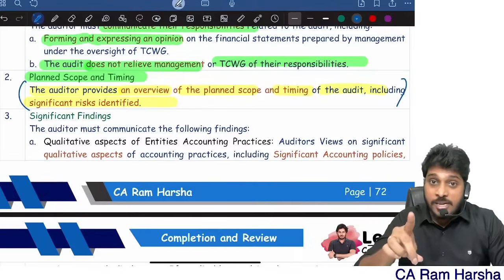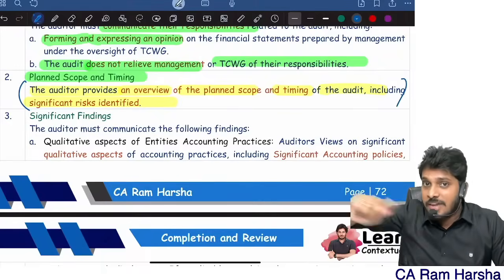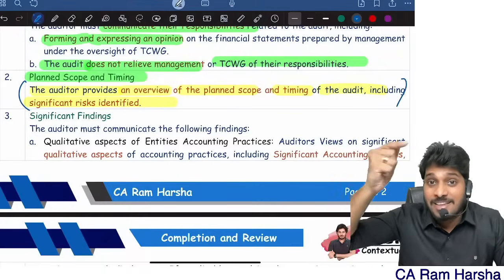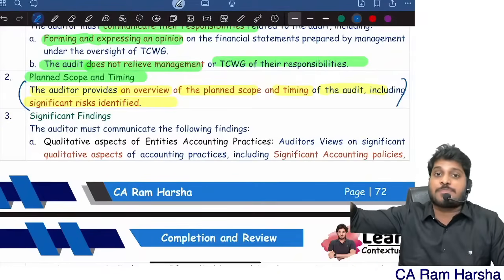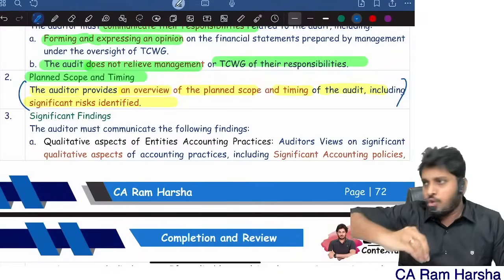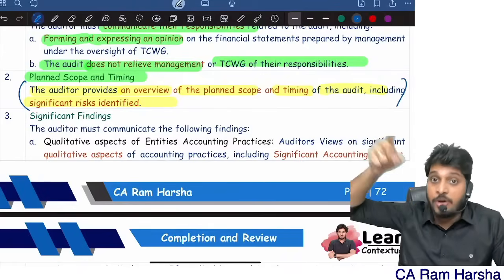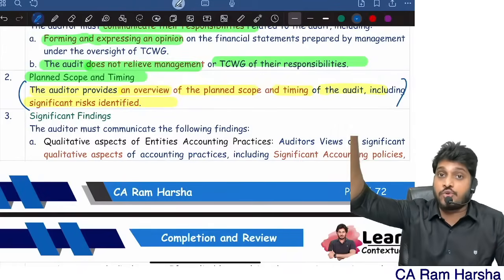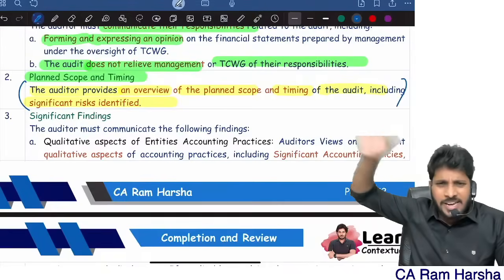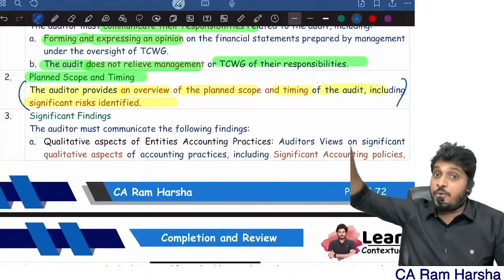See, you need not tell them when you will do the surprise check. If that is the case, that is not a surprise. But you should tell the fact to the management that you will be doing a surprise check. You may do a surprise check whenever you want, but tell the management that you may be doing one. Give a prior intimation to them that during, say, the next 3 or 4 months, I may be doing a surprise visit.